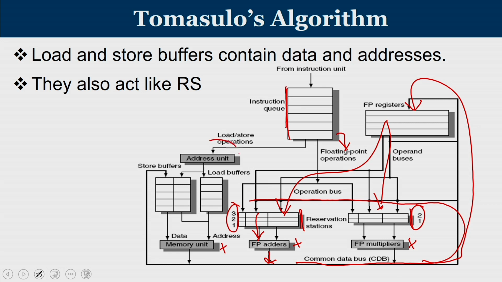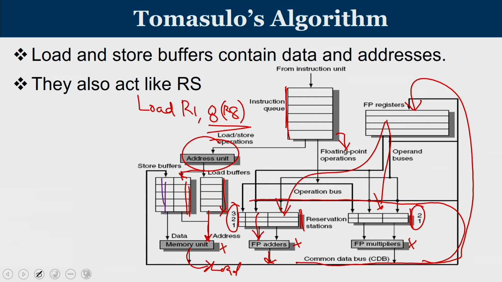Now look at the load and store. You have an address computation that happens. So if you have a load instruction, let's say load R1, 8 of R8, the address unit computes R8 plus 8, and that will give you the effective address. Now with the effective address you go to the memory unit, and this is the process of load. If it is a store, the address unit will produce the address. This is the place where you store the address, and the data to be written is available here.